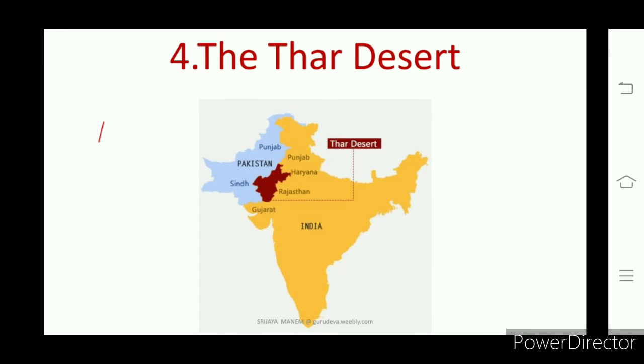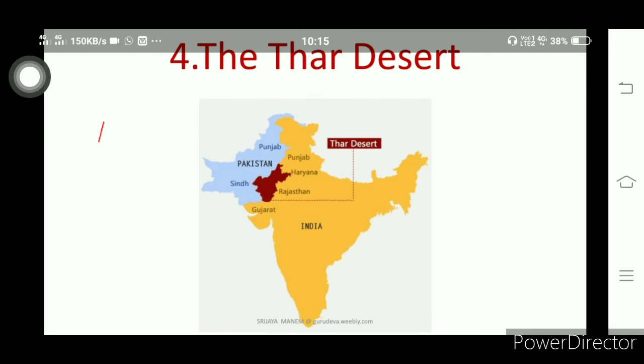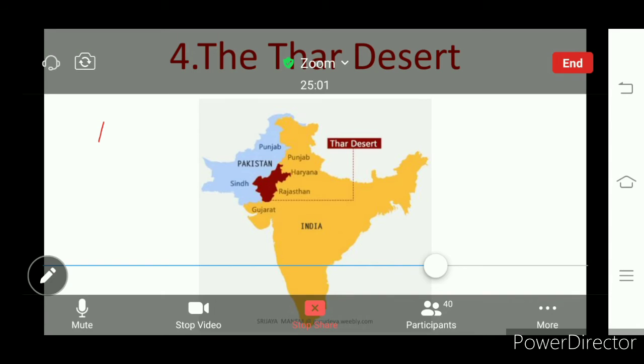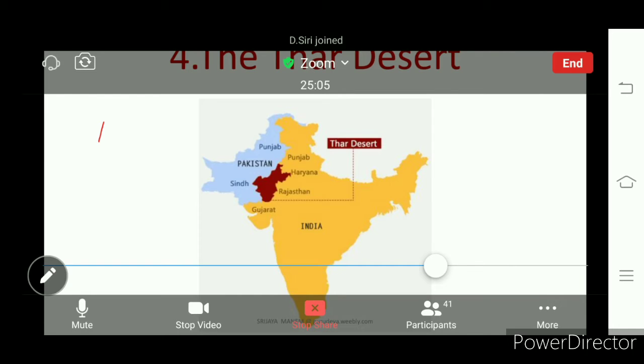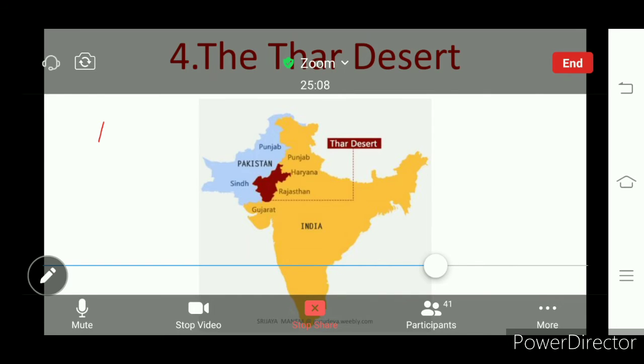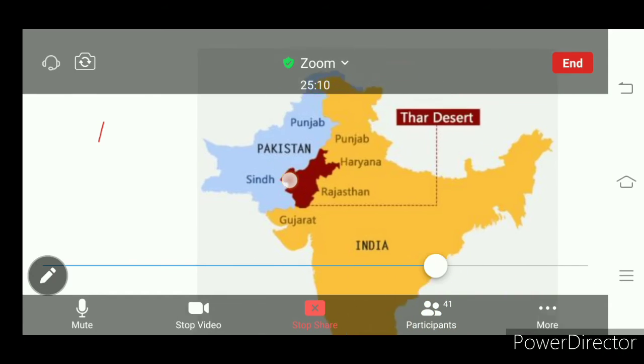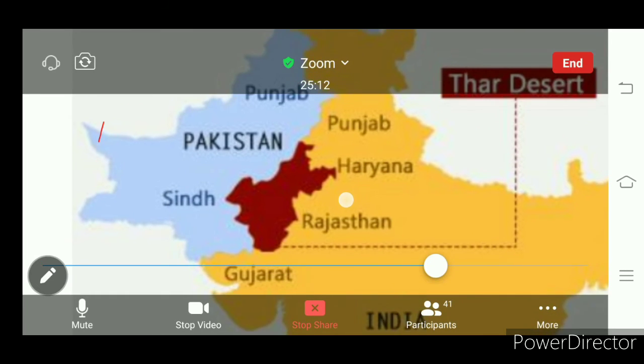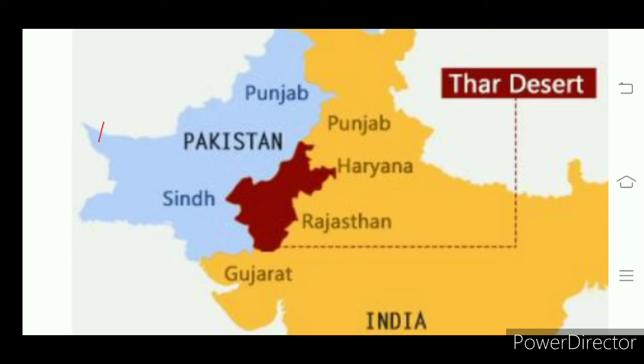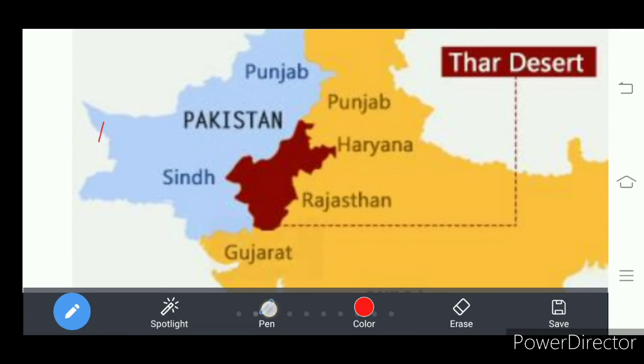Next, moving to the Thar Desert. The Thar Desert is also called the Great Indian Desert, which is shown here. Look here, this is the Thar Desert. Where do we find it? It is in Rajasthan on the leeward side of the Aravallis. Let me show the Aravallis here by drawing.